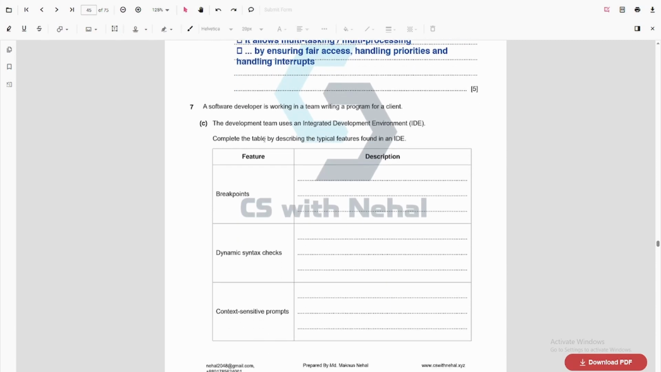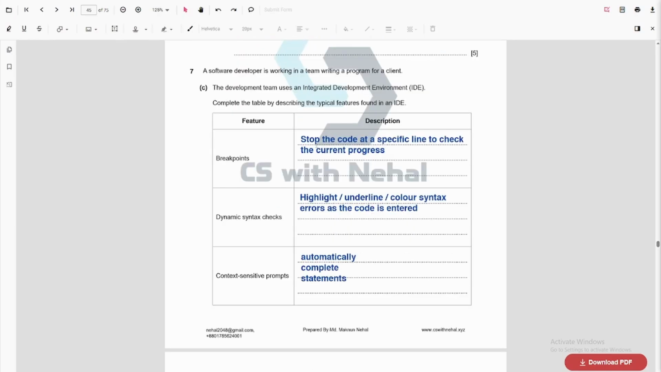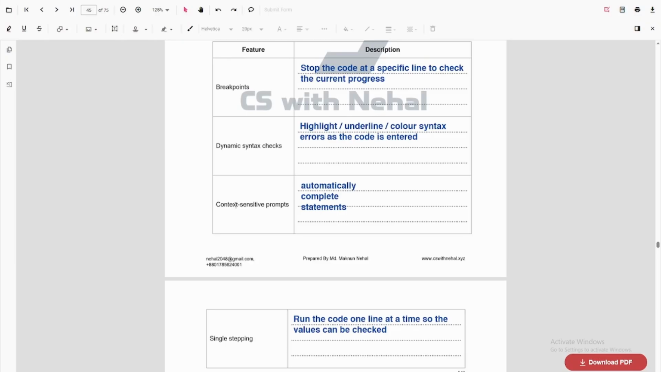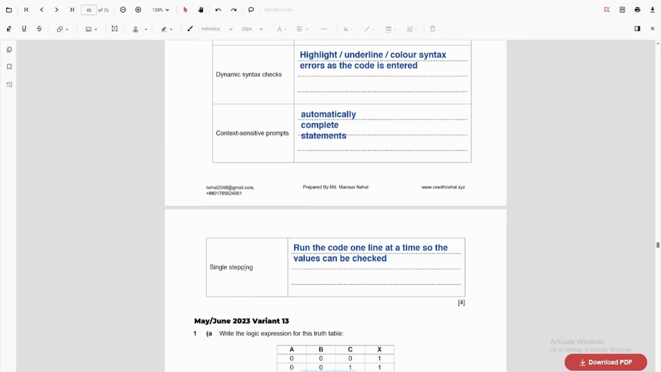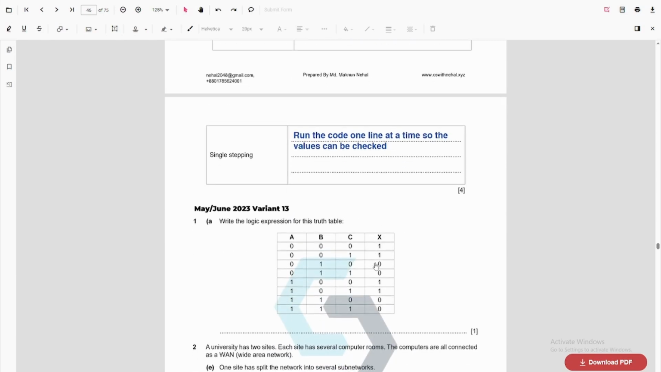The next question, you need to complete a table by describing the typical features in an IDE. So in breakpoint, we stop the code at a specific line to check the current process progress. In dynamic syntax check, whenever we are writing something, the IDE automatically underlines or colors the syntax. In context sensitive prompts, this basically auto completes your statements, and in single stepping, we run the code one line at a time so the value can be checked.